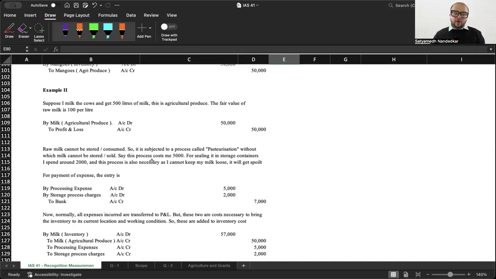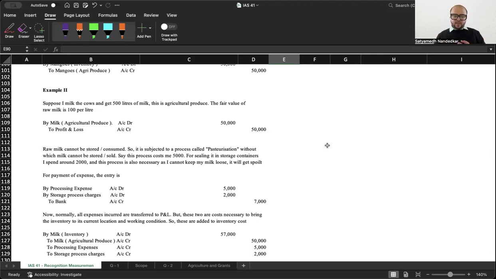Okay. And raw milk cannot be stored or consumed, and you are not even supposed to consume it directly. So it is subjected to a process called pasteurization, without which milk cannot be consumed or stored or sold. Now, this process costs me 5,000, heating, sealing, and all of that. For sealing it in storage containers, I spend around 2,000. And this process is also necessary as I cannot keep my milk loose. If I keep my milk like that, the milk will get spoiled.